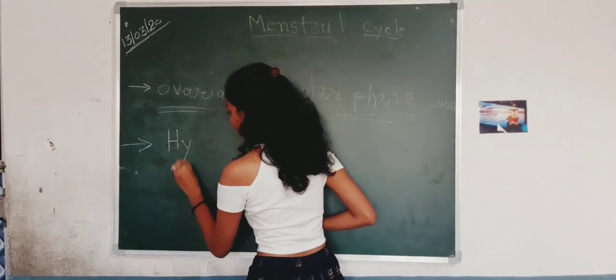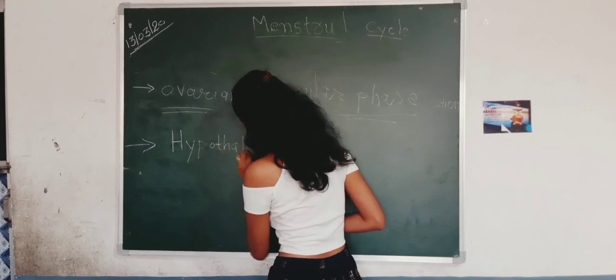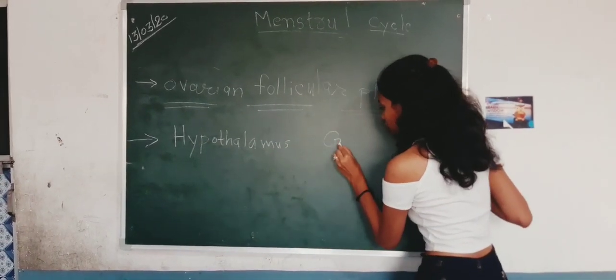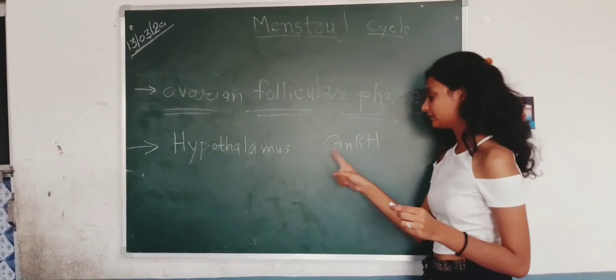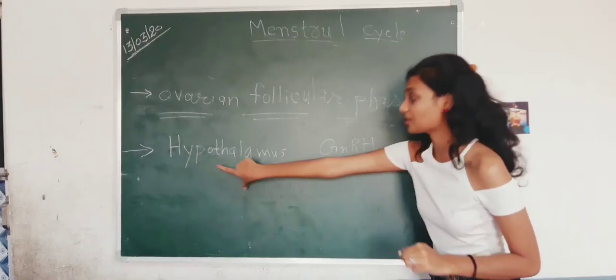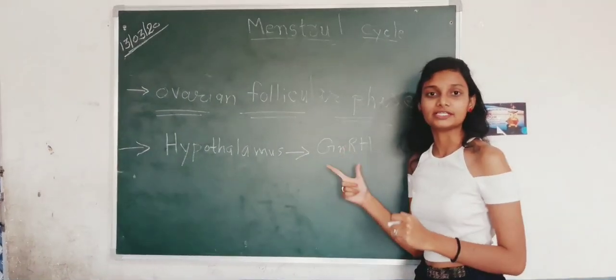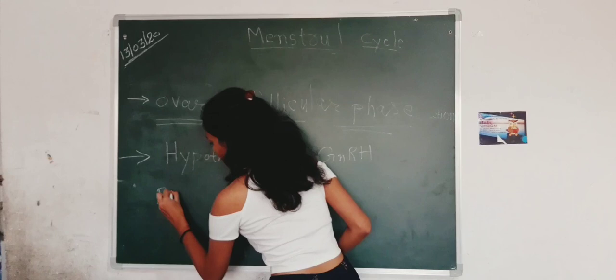The hypothalamus releases GnRH, gonadotropin releasing hormone. Next one, pituitary.